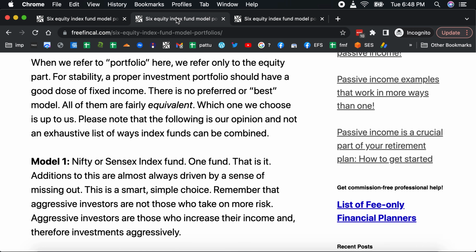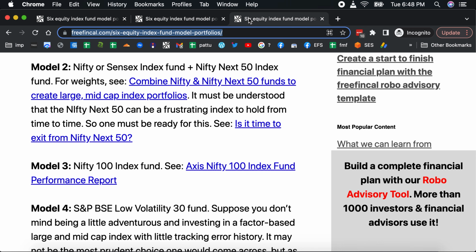So the first one is just use a Nifty or a Sensex fund, just one fund. That's it. That will be the simplest of simple choices. Of course, there are many people who want to go beyond that, so we have to respect that as well. Then you can of course combine Nifty Next 50 with a Nifty or a Sensex index fund, and I have talked about this several times in the past.